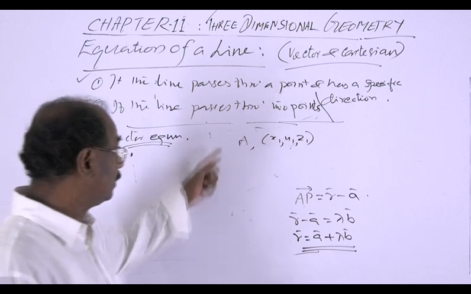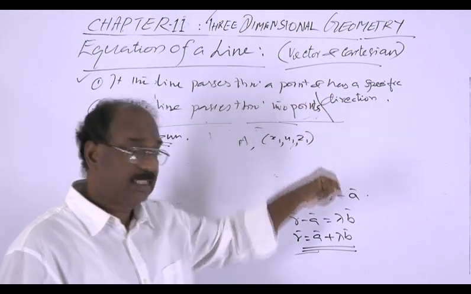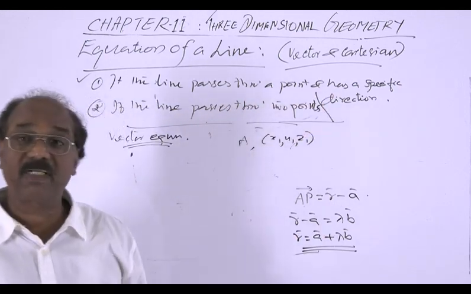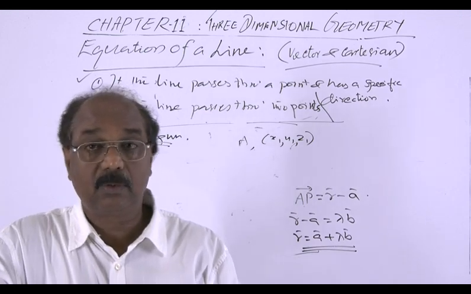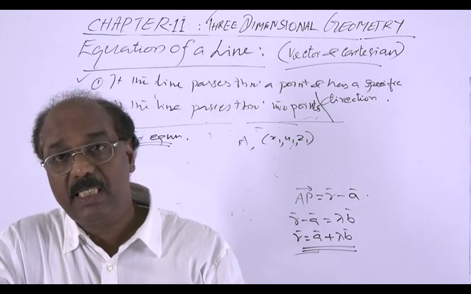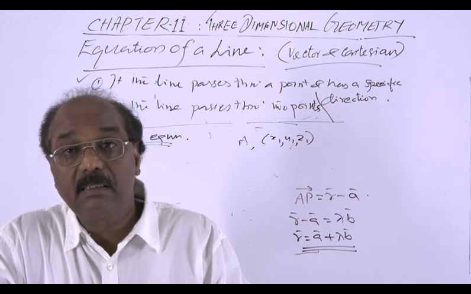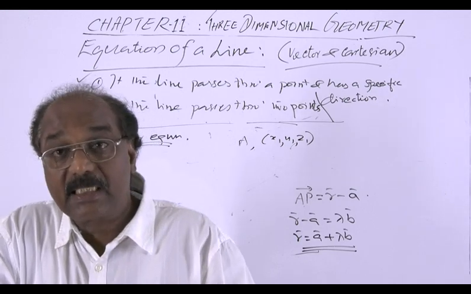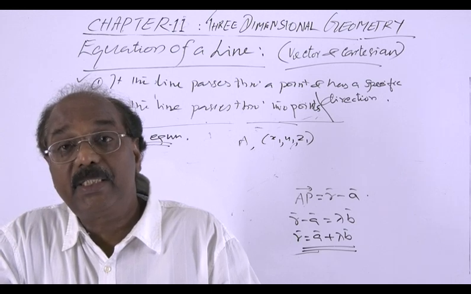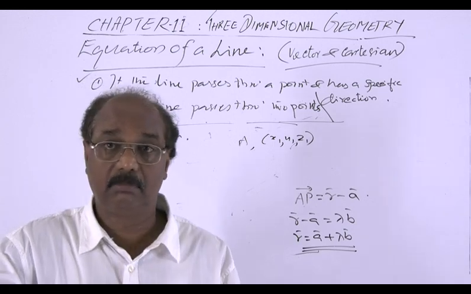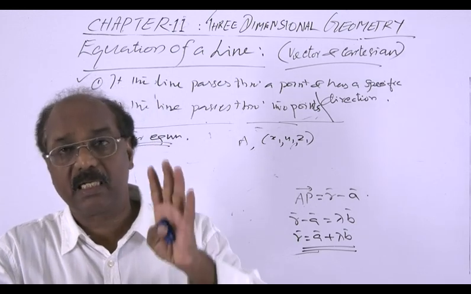And again, for the specific direction, that is parallel to another vector B. We do not need this vector B here in the Cartesian case. Specific direction means either its direction cosines or direction ratios should be given. Otherwise we cannot derive it.